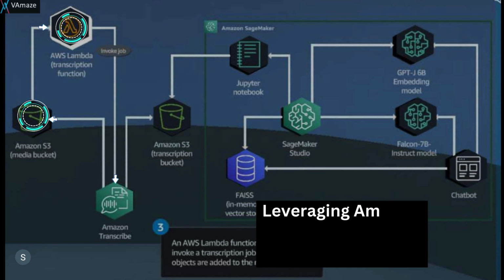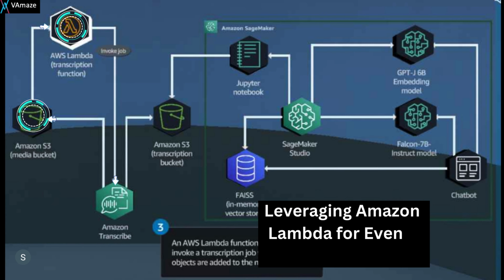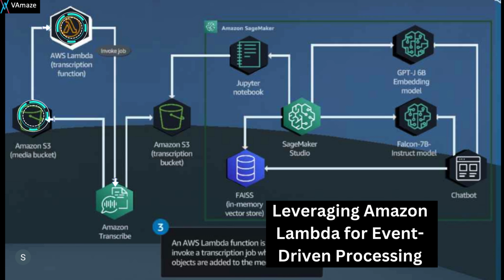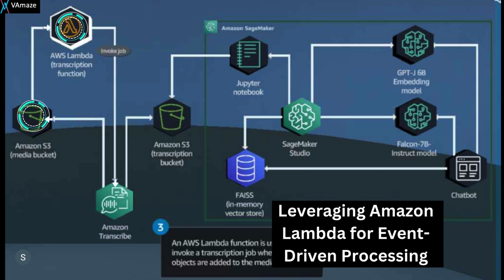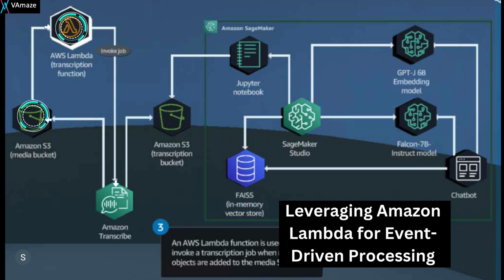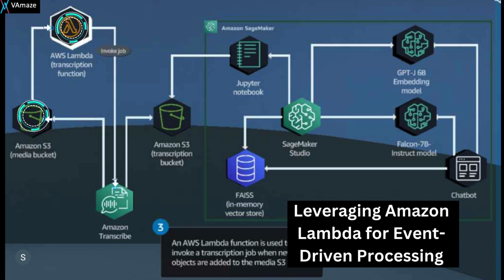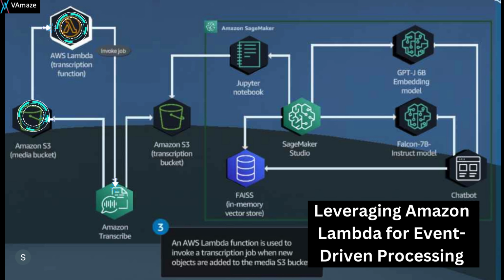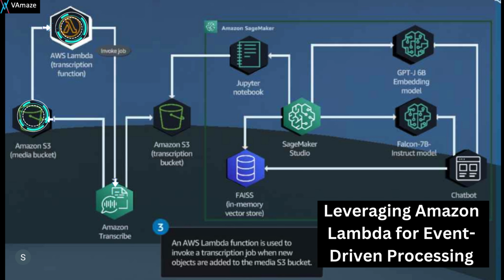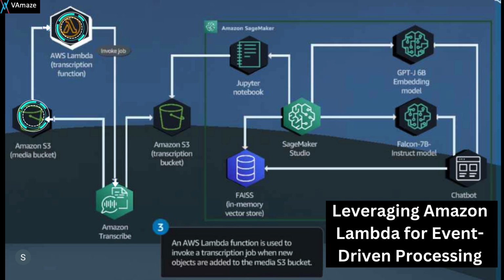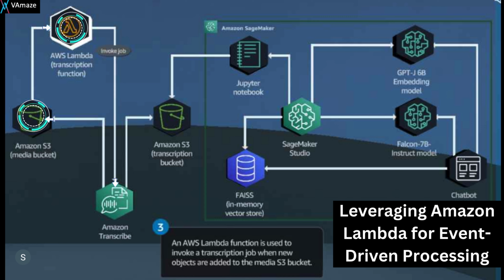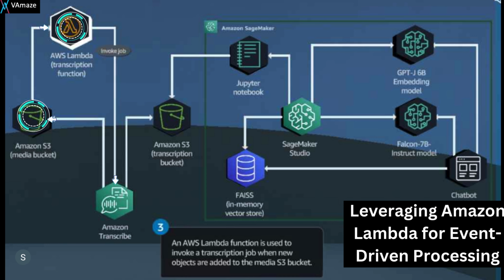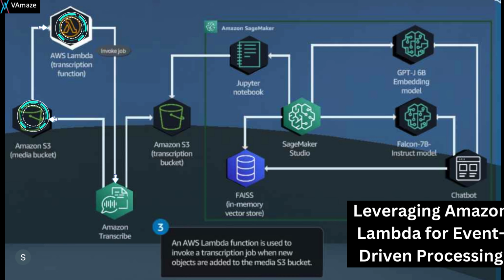On this slide, we're focusing on leveraging AWS Lambda for event-driven processing. Lambda is one of the key functions, crucial in automating the transcription process. By configuring a Lambda function to be triggered when new objects are added to the media S3 bucket, the solution ensures that transcription jobs are automatically initiated for any new video or audio files. The event-driven approach eliminates the need for manual intervention and ensures that the transcription process is efficient and timely.